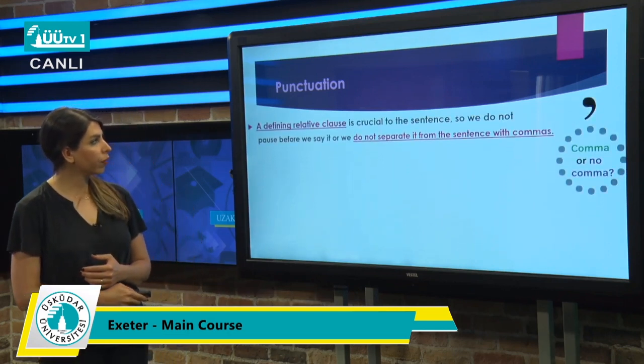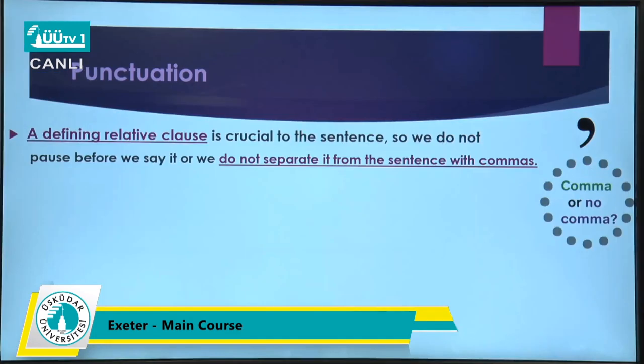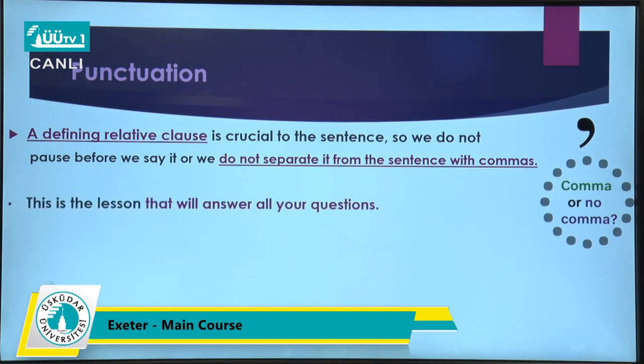Look at here. A defining relative clause is crucial to the sentence, so we don't pause before we say it, or we don't separate it from the sentence with commas. This is the lesson that will answer all your questions. So, I didn't pause, and I haven't put any commas here, because this part is essential. This part is important for us.